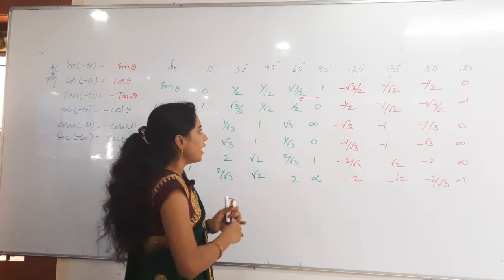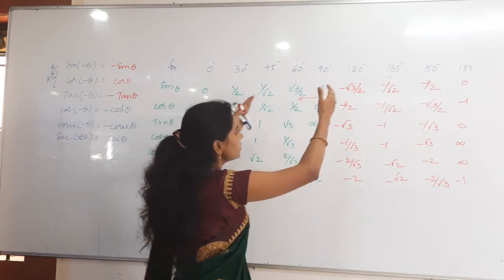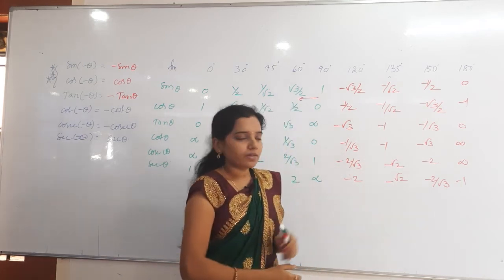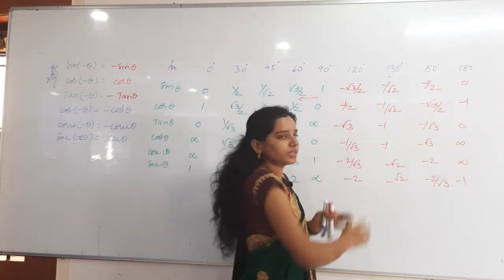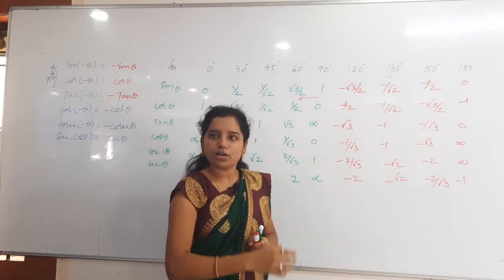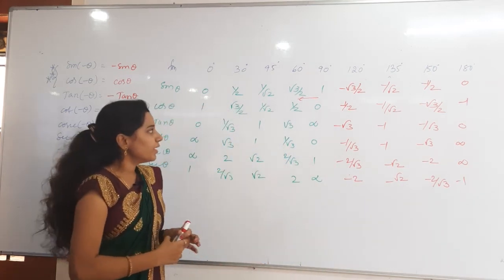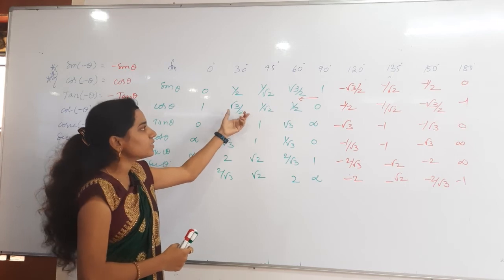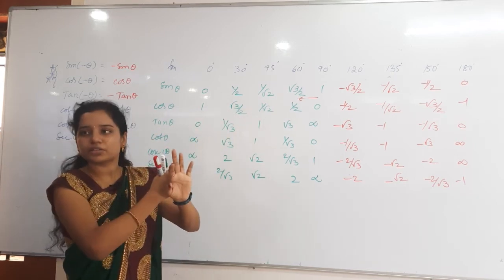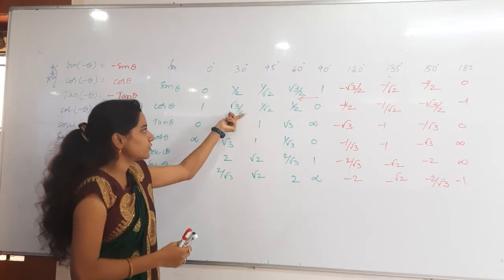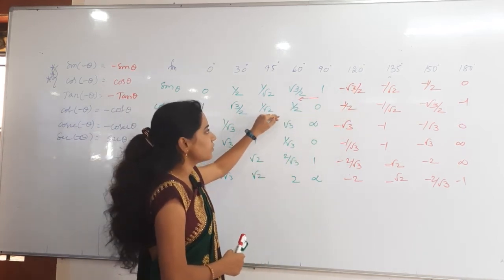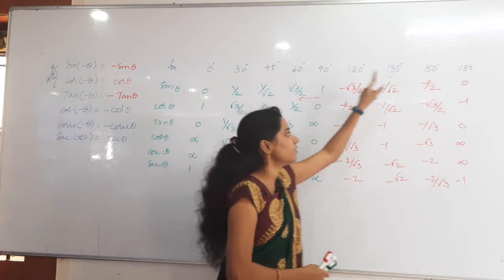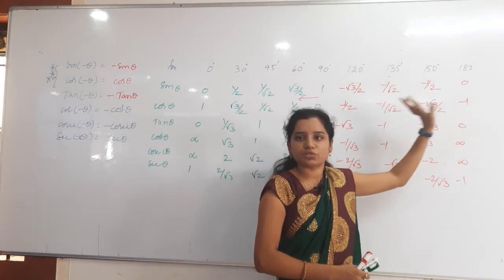So as it is, you have to take the cos values and keep them here. While dealing with cos, as it is, take the sine and put it there. All are the same only. But while keeping these cos values, you should not do it in reverse. Whatever the order is, first root 3 by 2 is there, so that first has to come, and then next 1 by root 2, next 1 by 2, next 0, like that.